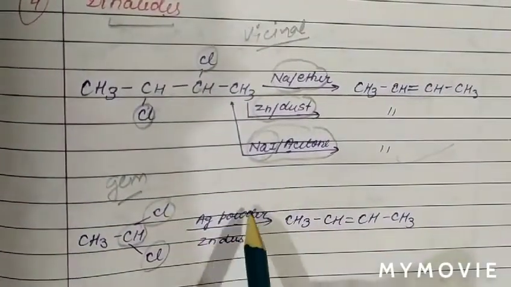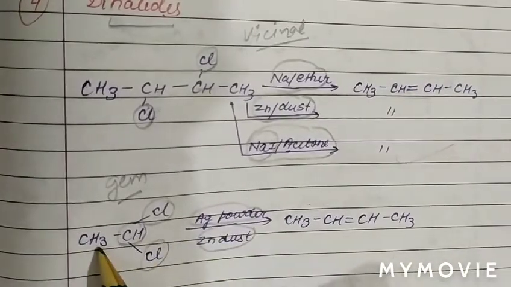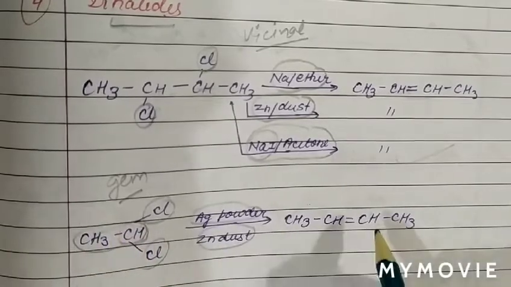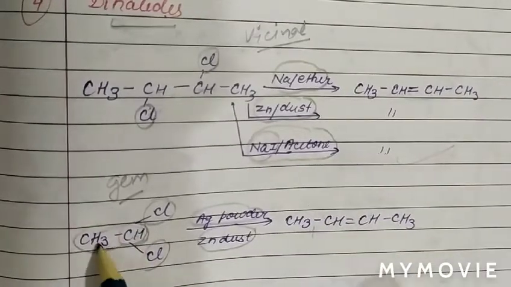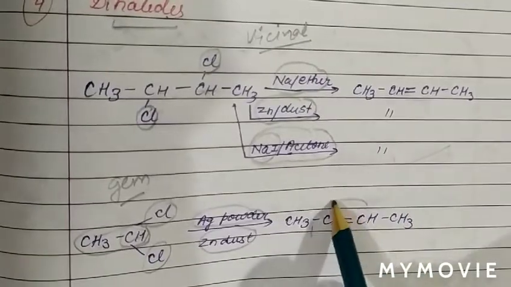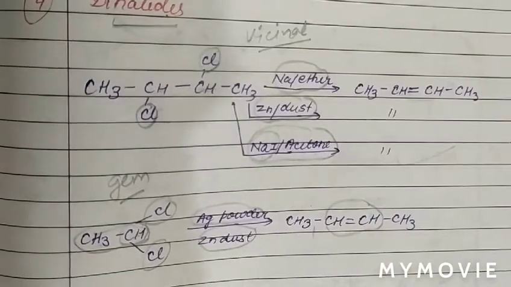If we use silver powder or zinc dust, then the dimer of this reactant will form. So the carbon atoms get doubled, 1, 2, 3, 4, and there is formation of a double bond between the second and third carbon.